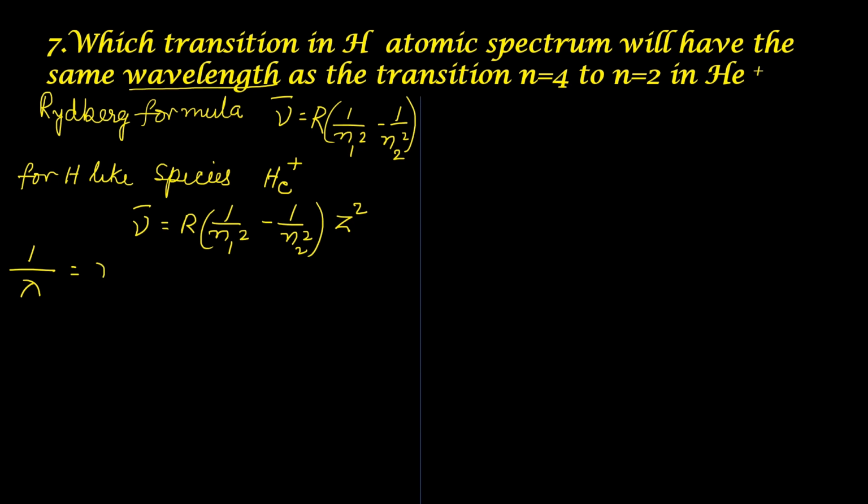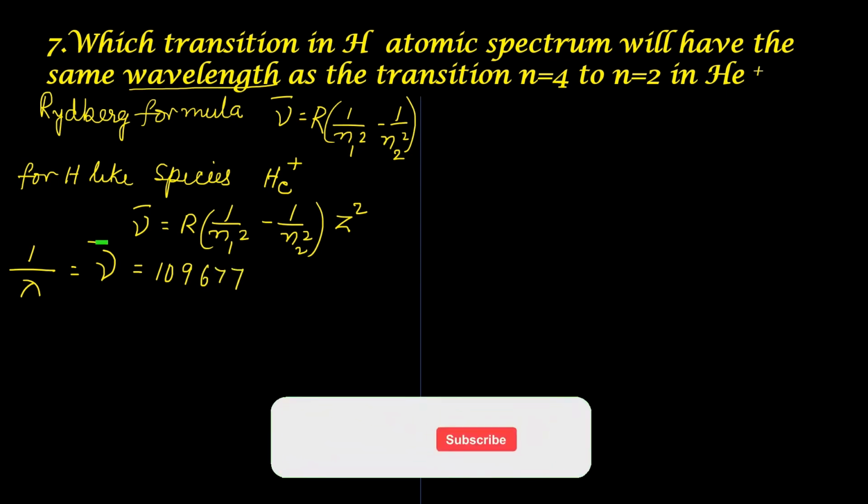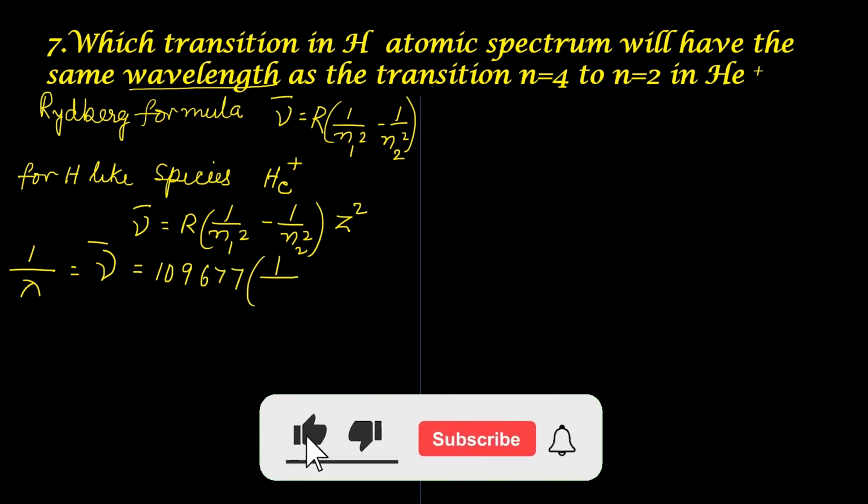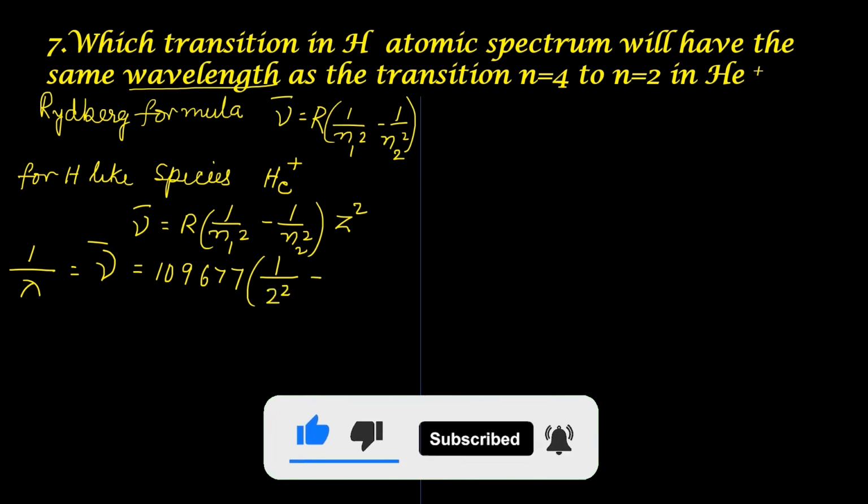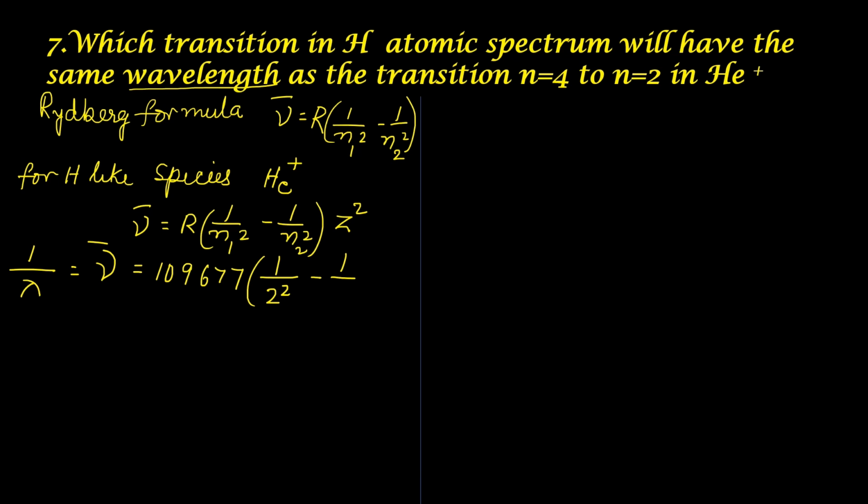So wave number equal to 109677, that is Rydberg constant for wave number, into 1 by n1 square, where n1 is equal to 2, minus 1 by n2 square, where n2 is equal to 4, so 4 square, into Z square, Z equal to 2, so multiplied by 2 square, equal to 4.